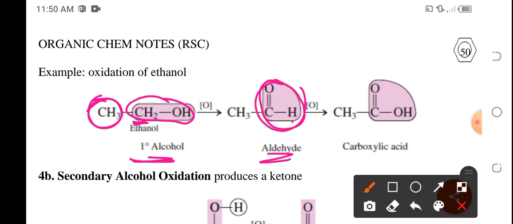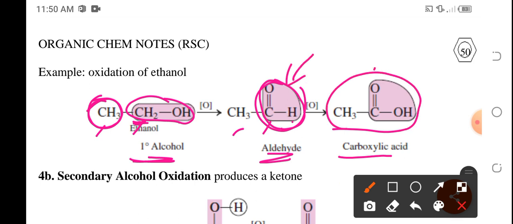And this is an example of an aldehyde. Meron pa rin yung count ng carbon atom, parehas pa rin 2. Further oxidation will cause this to become a carboxylic acid. The naming of this aldehyde and this carboxylic acid will be discussed in the next chapters. Okay.